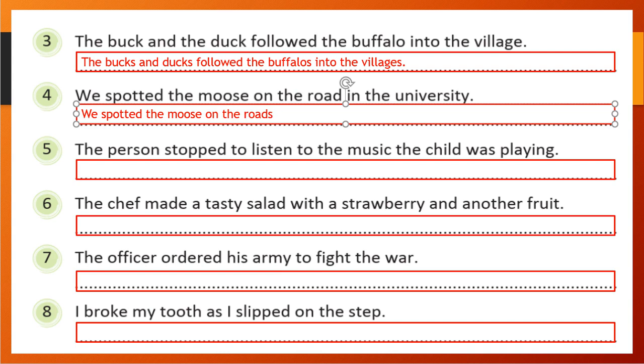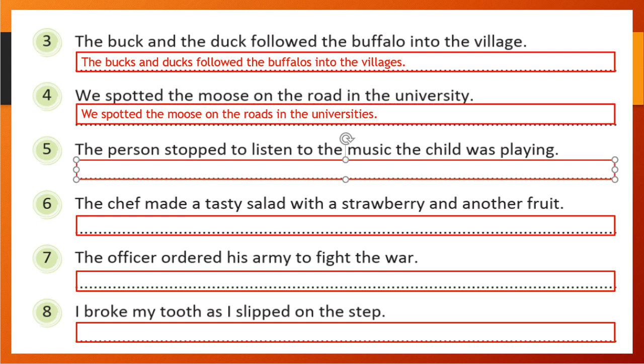In the university, y is there in university. See here, before y there is t, not a vowel, right? So it will take ies like cities. So universities. Okay students, you understood how we converted this one?